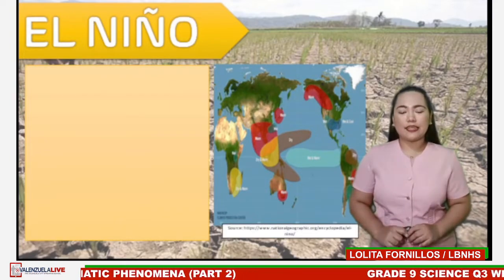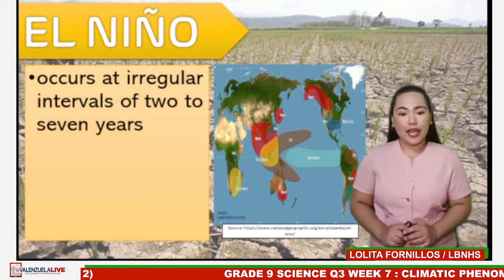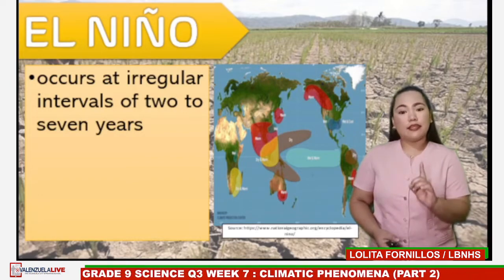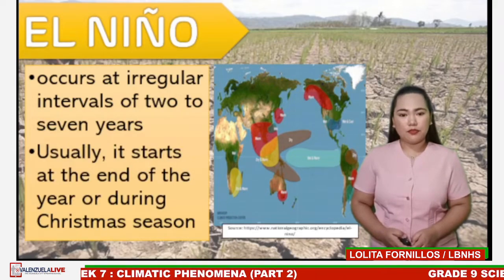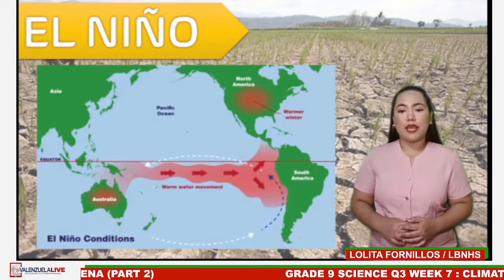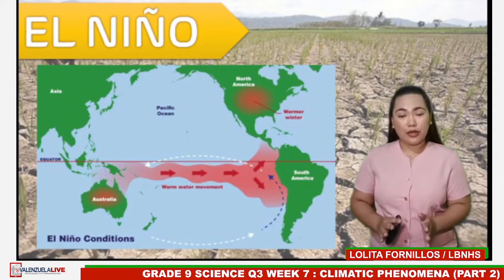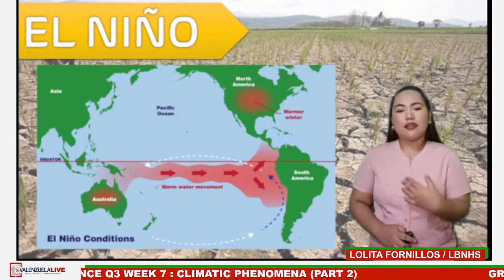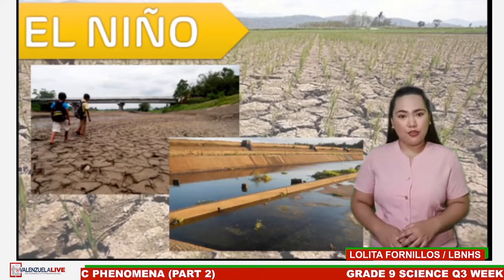El Nino occurs at irregular intervals of 2 to 7 years and lasts for 9 months or 2 years at most. Usually, it starts at the end of the year or during the Christmas season. During the El Nino phenomenon, the western Pacific Ocean becomes colder. That's why there is a lesser rate of evaporation and lesser chance of rainfall. This is the reason why the Philippines experiences severe drought during the El Niño phenomenon.